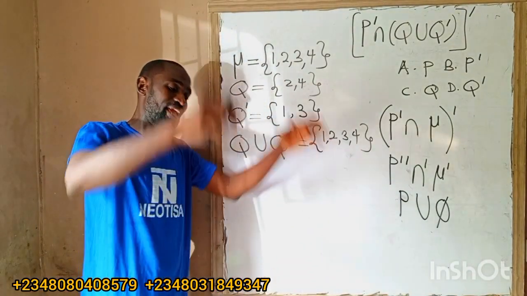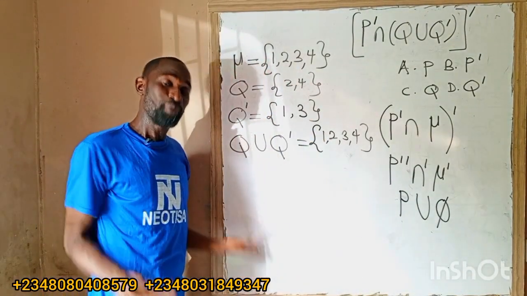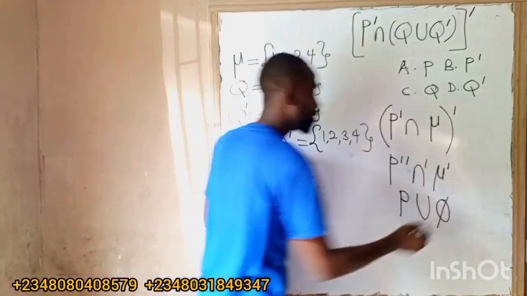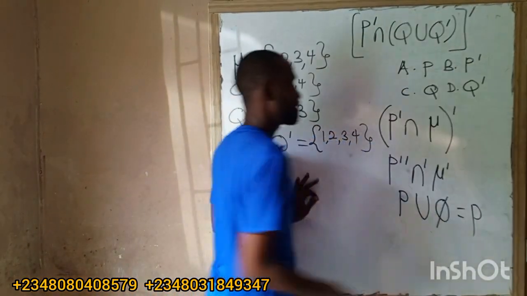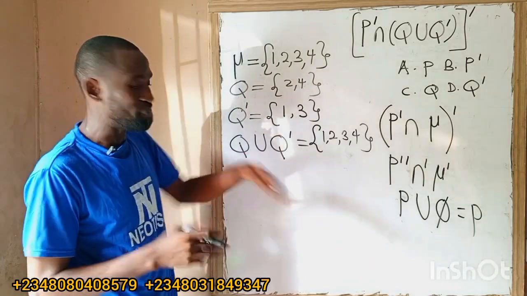Now look at this: P union empty set. What will be P union empty set? That will give us P. As simple as that.